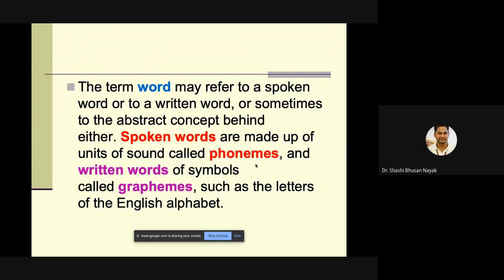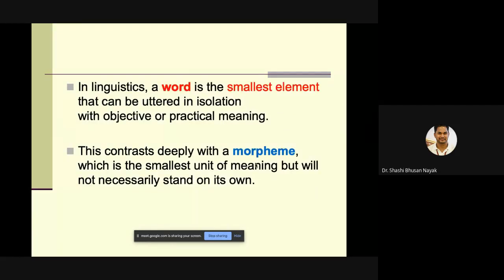The term word may refer to a spoken word or to a written word or sometimes to the abstract concept behind either. I've already talked about that. Spoken words are made up of units of sound called phonemes and written words of symbols called graphemes, such as the letters of the English alphabet, but on a different level, it is the morpheme.